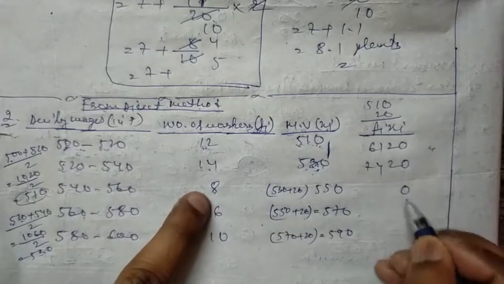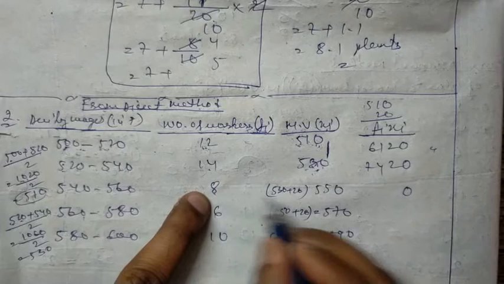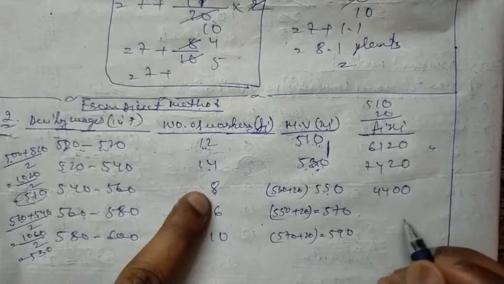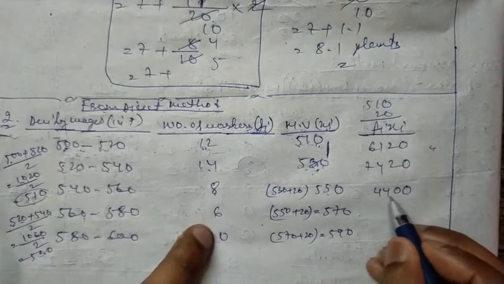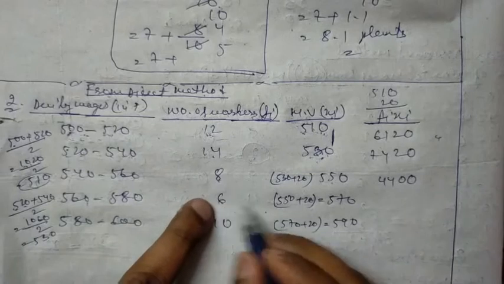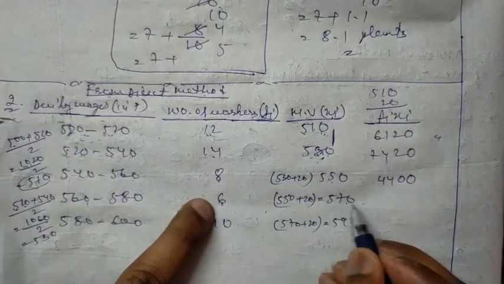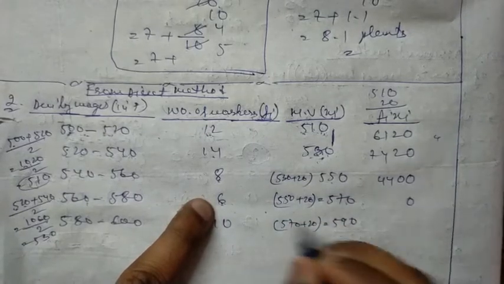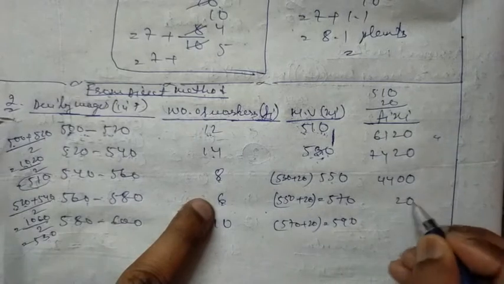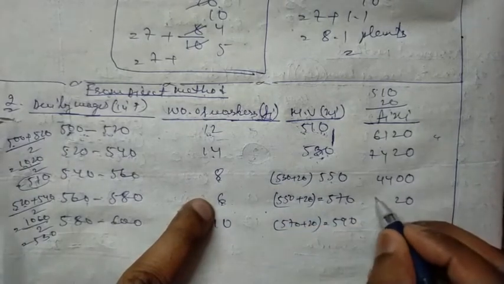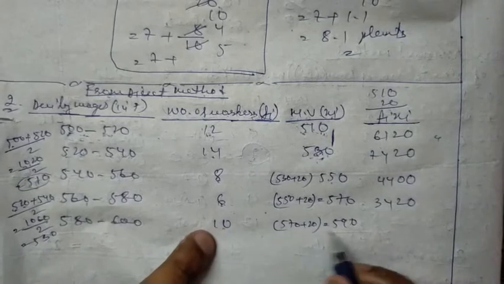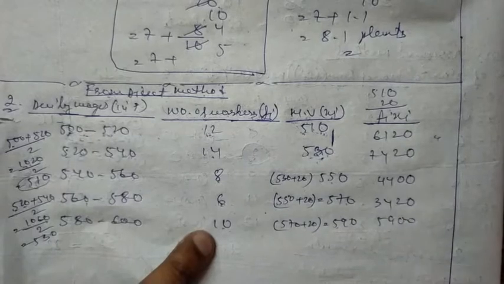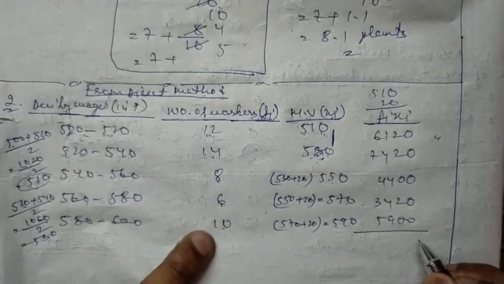Again 8 times 550 is 4400. Again 6 times 570 is 3420. If you multiply 10 into 590, I will get 5900. If we add all the values over here, we'll get sigma fi xi.